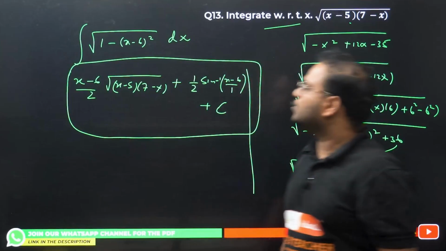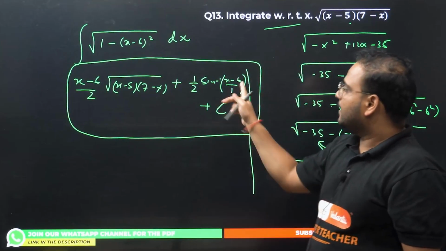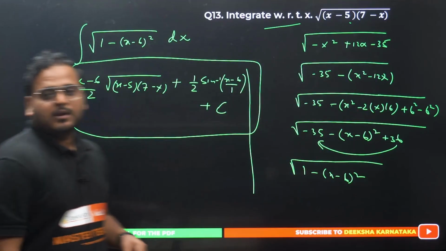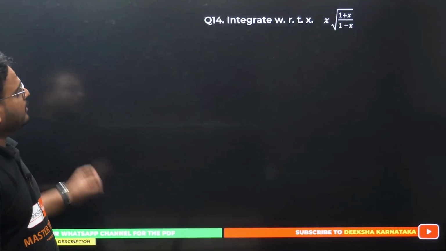(x minus 6) by 2 root of (x minus 5) into (7 minus x) plus 1 by 2 sine inverse of (x minus 6) by 1 plus c. Done. Question is over. 14th now.